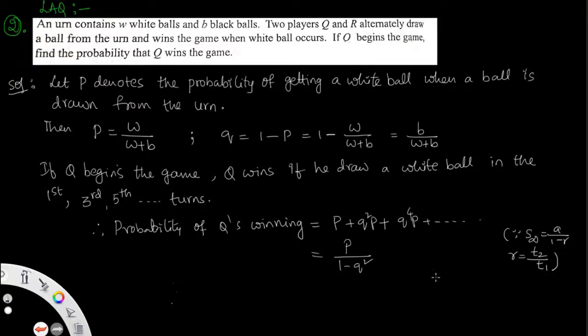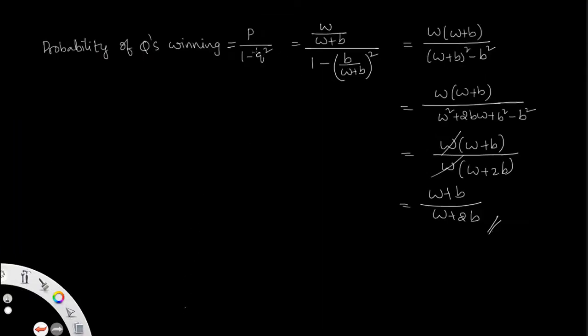So it is also an infinite series in GP. Then you get here also A by 1 minus R, that is P by 1 minus Q square. P means W by W plus B and Q means B by W plus B. Then substitute: P by 1 minus Q square equals W by W plus B divided by 1 minus B by W plus B whole square. So that is W into W plus B by, taking the LCM, W plus B whole square minus B square by W plus B whole square. So then you get one term cancelled, then go to the numerator. This is the expansion of A plus B whole square.